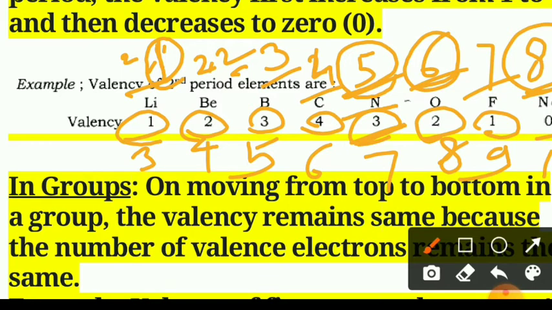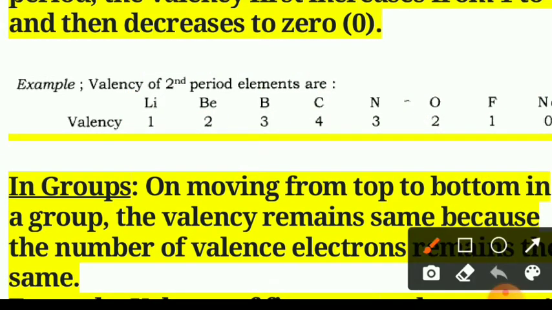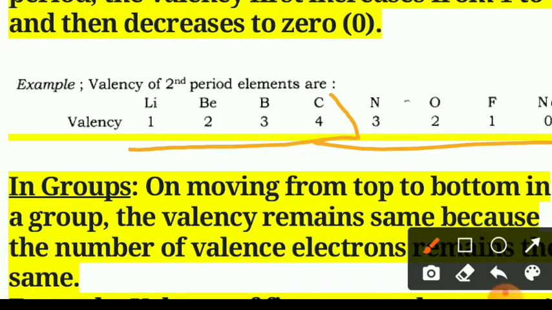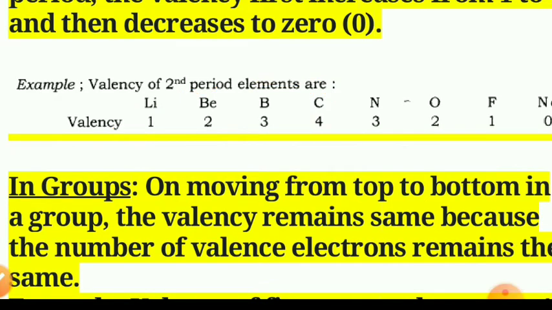Therefore, in every case, from left to right along a period, valency increases from 1 to 4, and again decreases from 4 to 0. So the maximum valency of any element is 4.